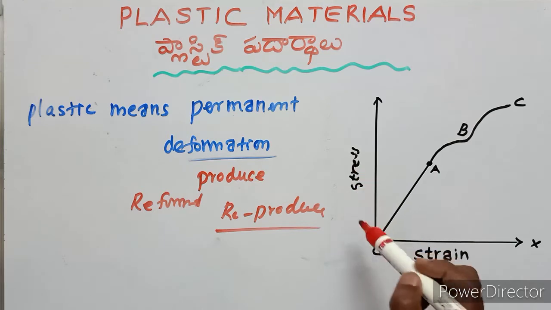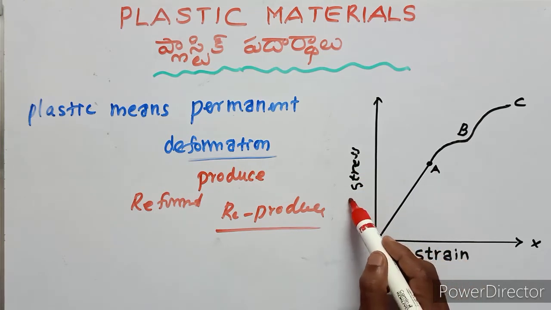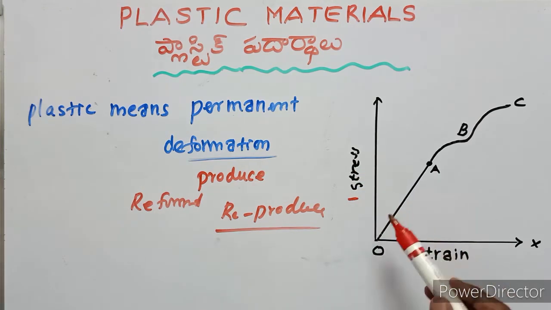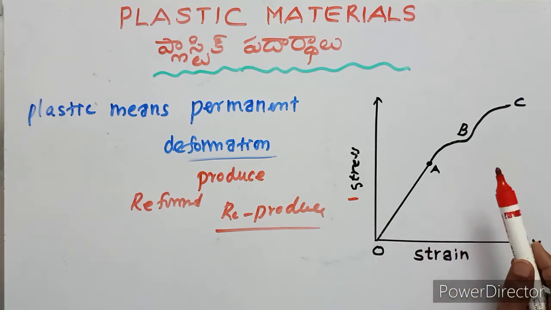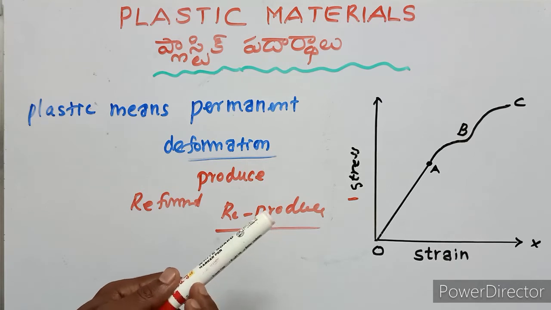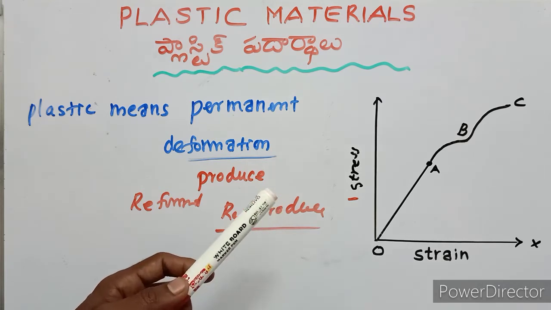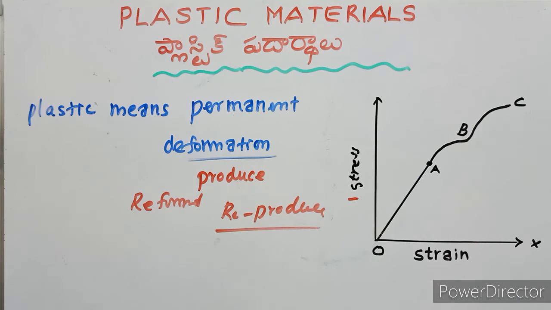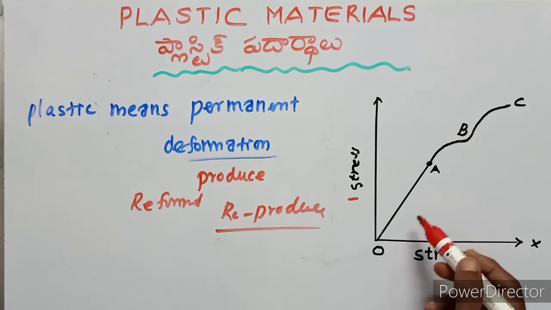Stress means here external force. Let us consider stress and strain curve of a material. For example, we apply the stress, then the body gains strain.